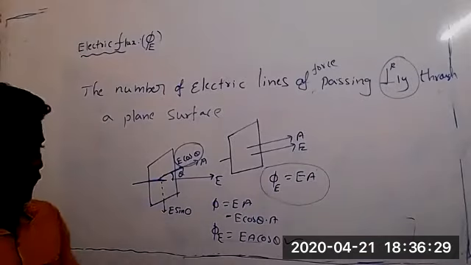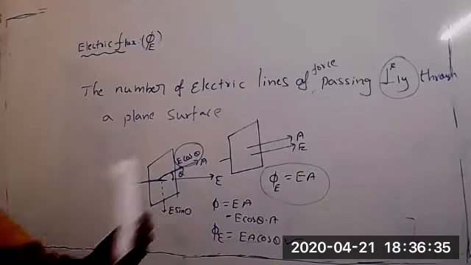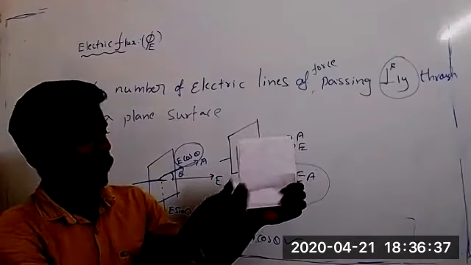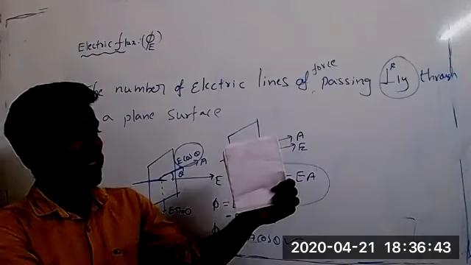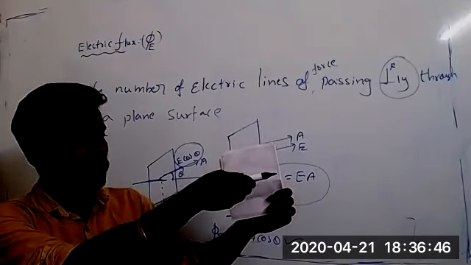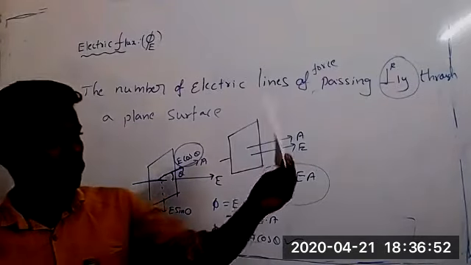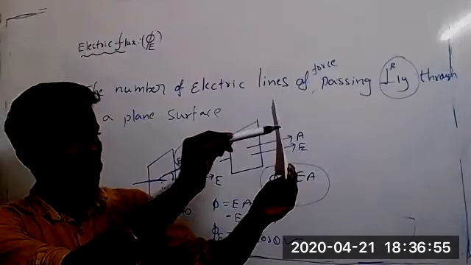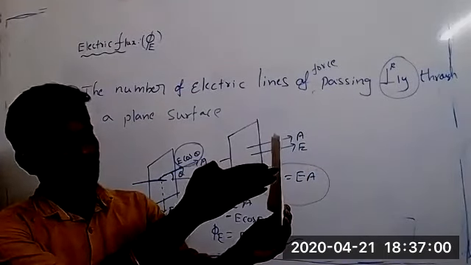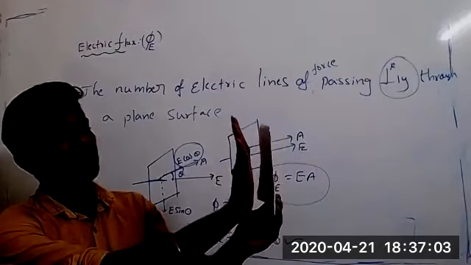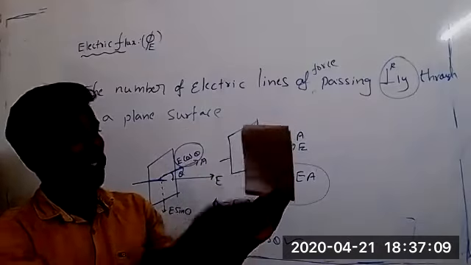If it is moving perpendicularly through the area, then this is it. If it is the area, electric lines of force should pass like this. Electric lines of force should not pass like this or like this. If electric lines of force are passing like this, it is not flux. If it is passing through the area, then only it is flux. Once the area is like this and lines of force are passing like this, through this, then only it is called flux. If lines of force are passing like this, it is not flux, because these lines of force are not passing perpendicularly through the area. Got it?